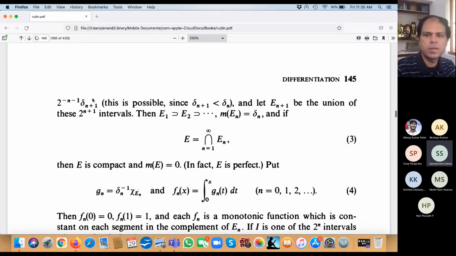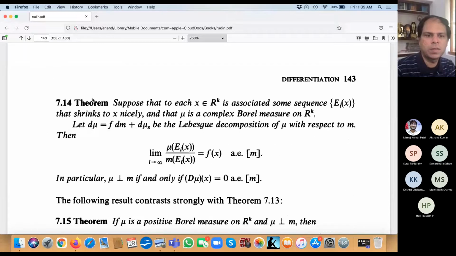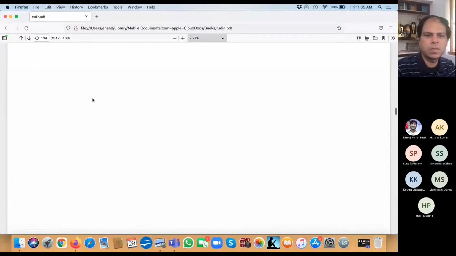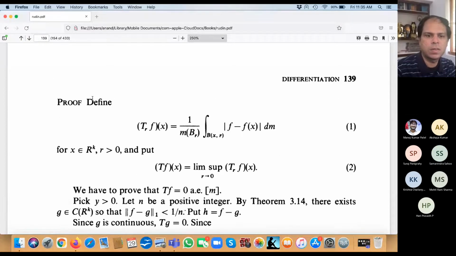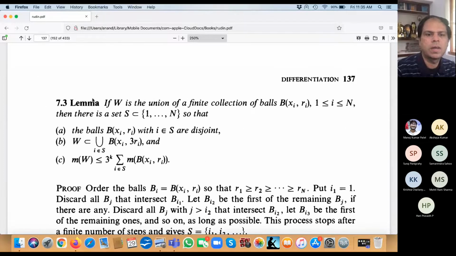So this is chapter 7. Thanks for pointing it out. This is a very important thing to remember, otherwise there's that natural question. W is contained in the union of B(x_i, 3 r_i), and then this is automatic.